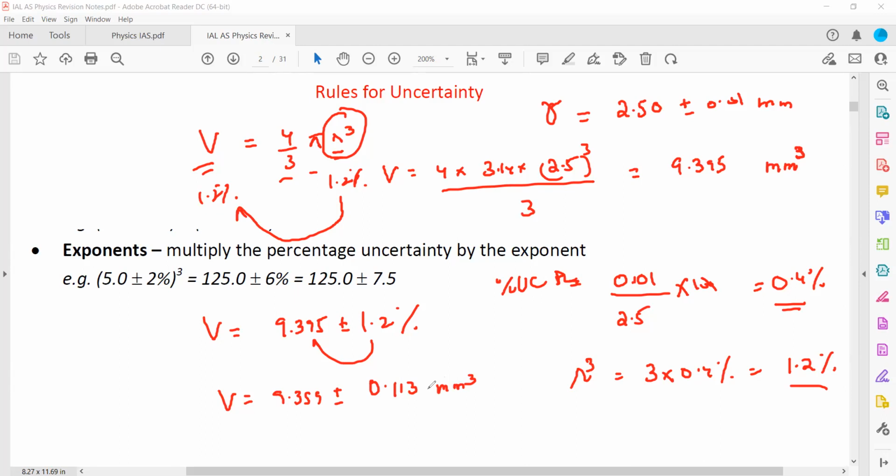Is it clear, this one? How do we calculate the uncertainty for this volume? It's the same as the R cube, right? Yes, because only R cube is involved here. But what if there were two quantities?